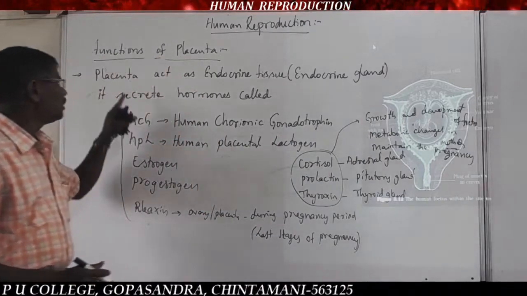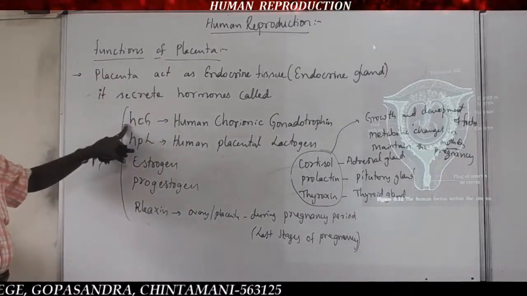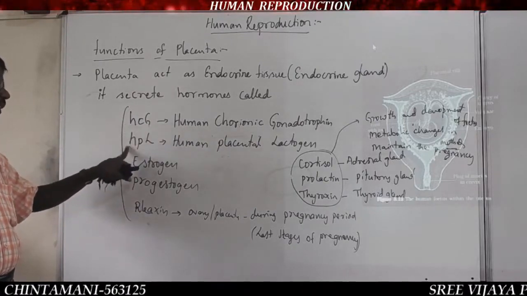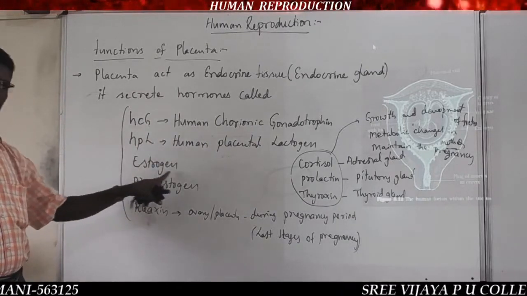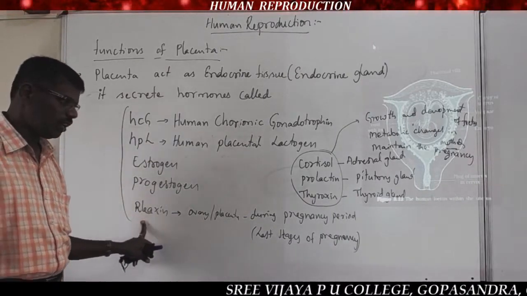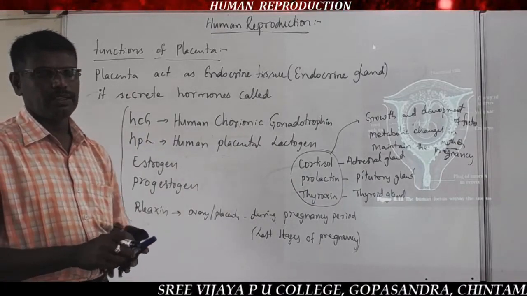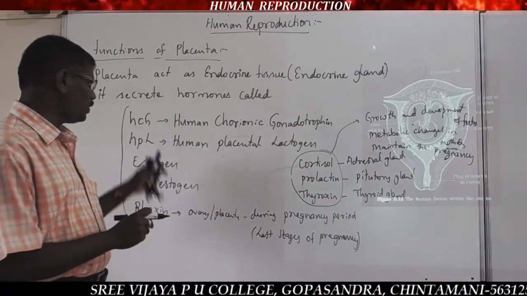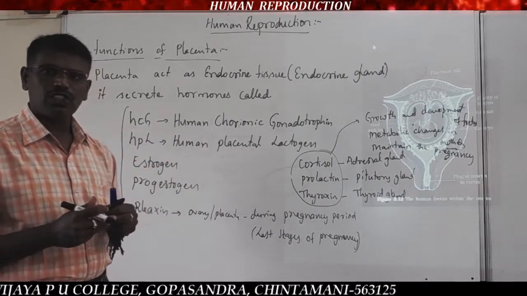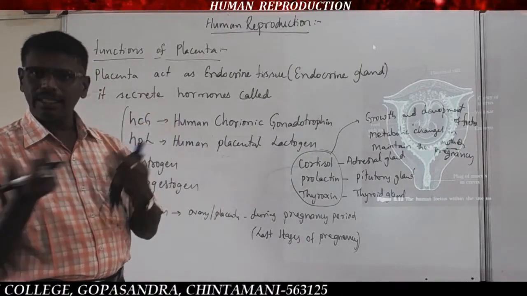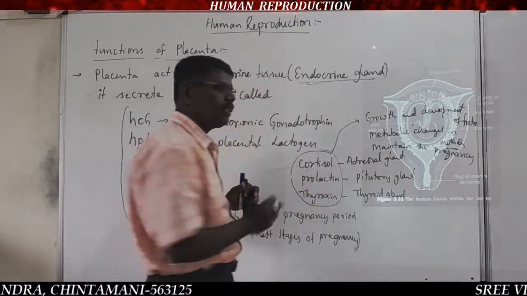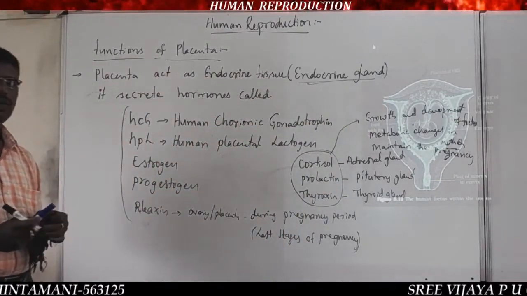So the placenta secretes the hormones called human chorionic gonadotrophin, human placental lactogen, estrogen hormone, progestogens, and even a certain amount of relaxin hormone, which is secreted in the later period of pregnancy. These secretions from the placenta are transported towards the target organs of both mother and fetus without a duct, hence those are called endocrine glands.